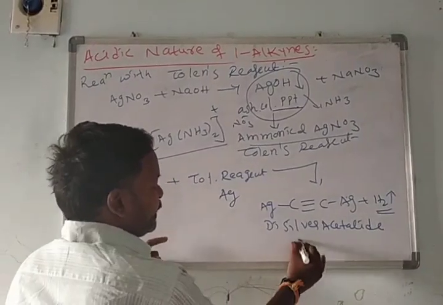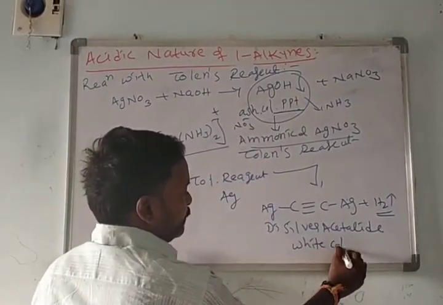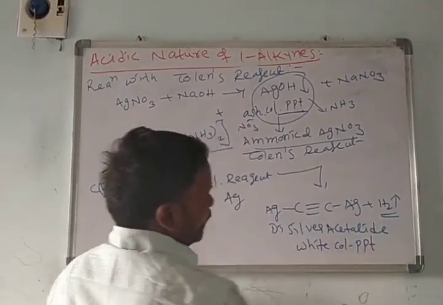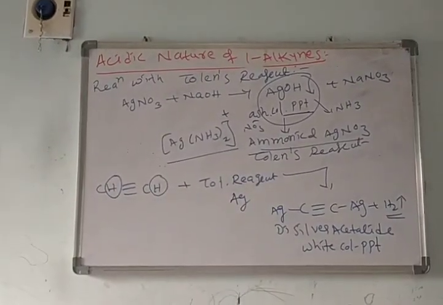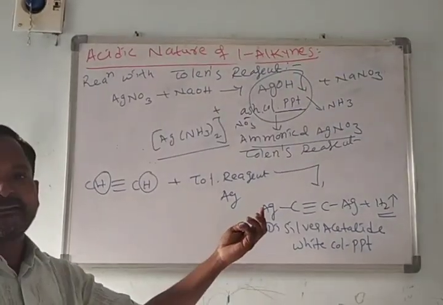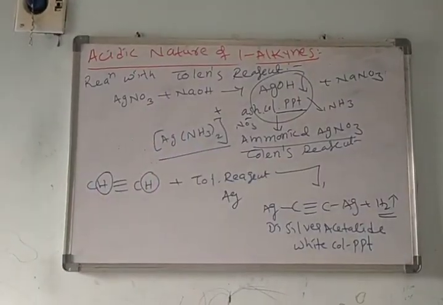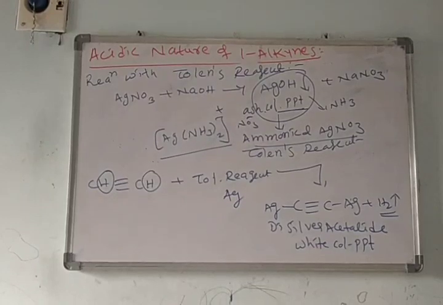Disilver acetylide. This is a white color precipitate. What does it indicate? The acidic nature of 1-alkynes. Along with the